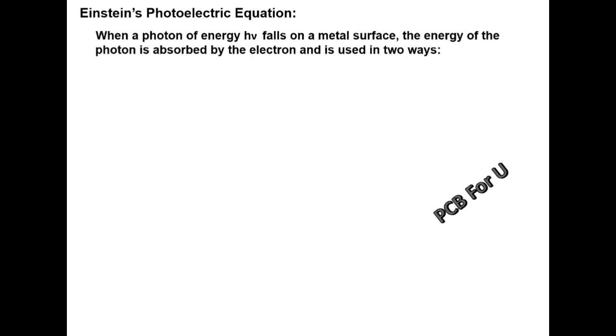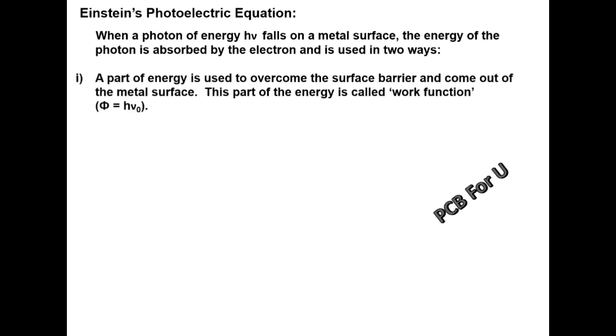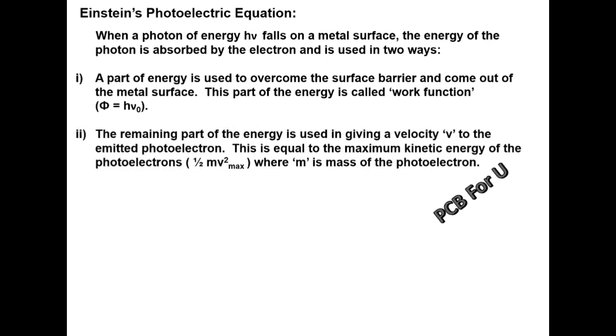Einstein's photoelectric equation. When a photon of energy hν falls on a metal surface, the energy of the photon is absorbed by the electron and is used in two ways. A part of the energy is used to overcome the surface barrier and come out of the metal surface. This part of the energy is called work function, that is, phi is equal to h nu naught, where nu naught is the threshold frequency and h is Planck's constant. The remaining part of the energy is used in giving the velocity v to the emitted photoelectron. This is equal to the maximum kinetic energy of the photoelectrons, that is, half m v max square, where m is the mass of the electron and v max is the maximum velocity.